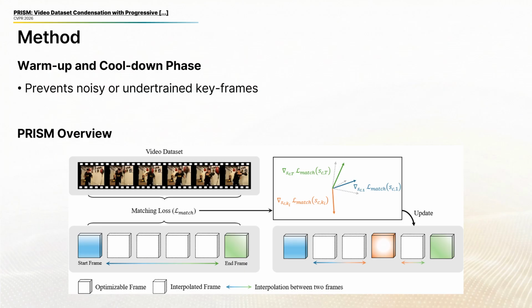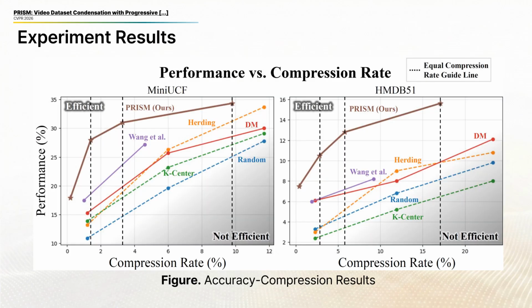Each phase takes 20% of training, and the middle 60% is for progressive refinement. The pipeline at the bottom shows the full method. We compute a matching loss between synthetic and real videos, and gradients flow only to keyframes, while adaptive insertion is driven by gradient misalignment. With the method in place, we now turn to the results.